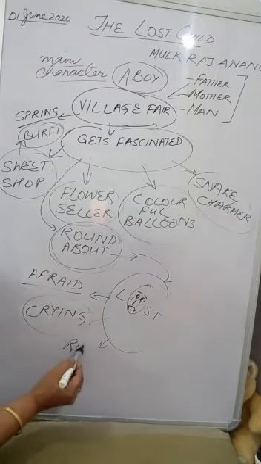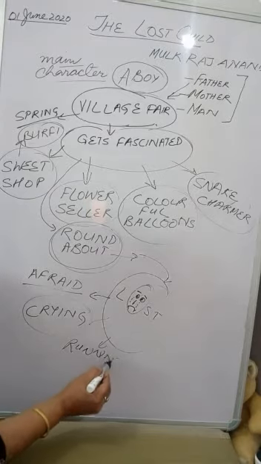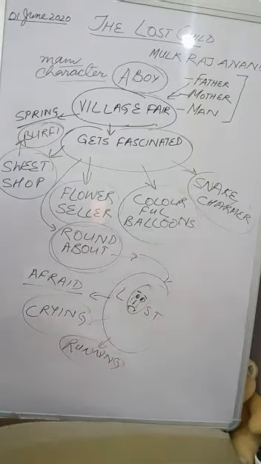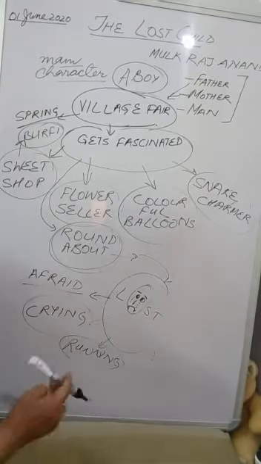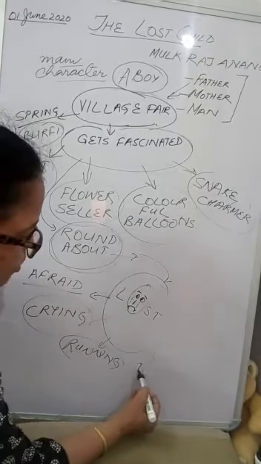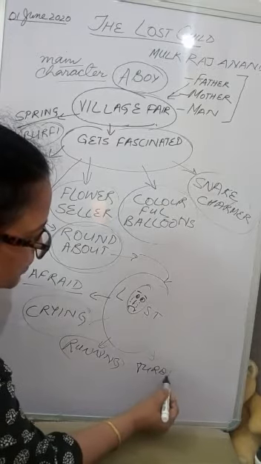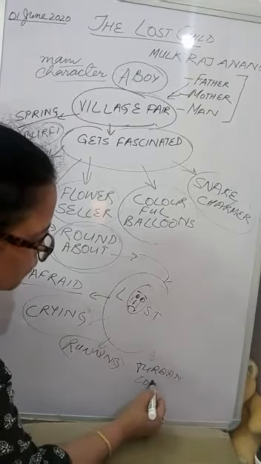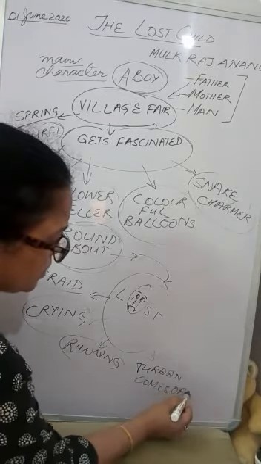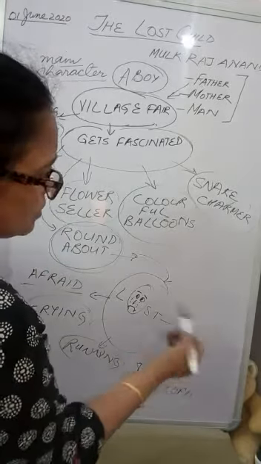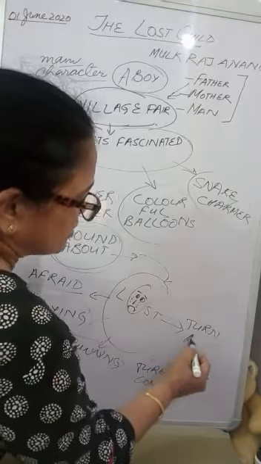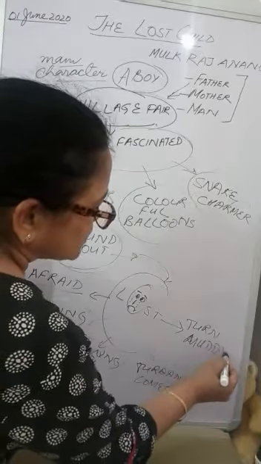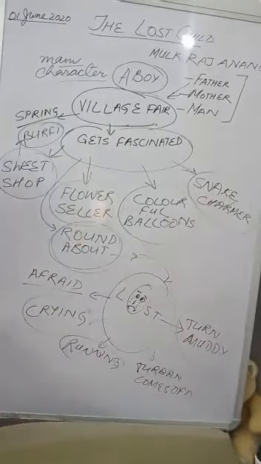He starts running here and there in search of his parents. He tries to look for his parents, but he's not able to find them. Then what happens is his yellow turban, he's wearing a turban, that falls off his head. His clothes turn muddy. He has become dirty because now he doesn't know what he is up to, and he starts crying and looking for his parents here and there.